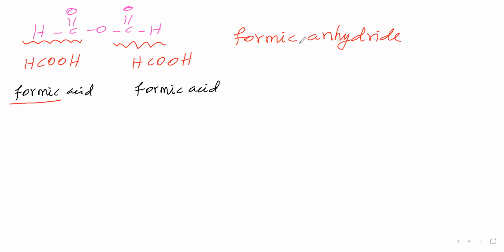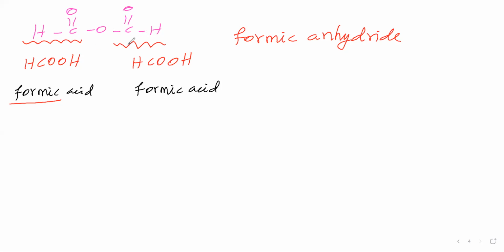What is the meaning of this name? This anhydride is from formic acid. That is what the name tells. So we are preparing it like this only. Formic acid loses a water molecule and gives formic anhydride.